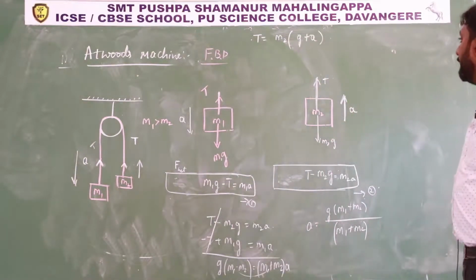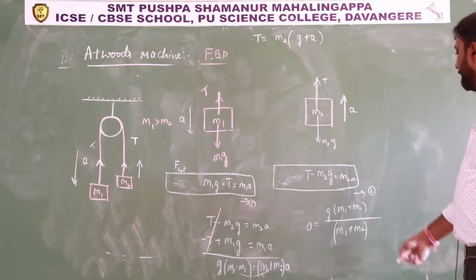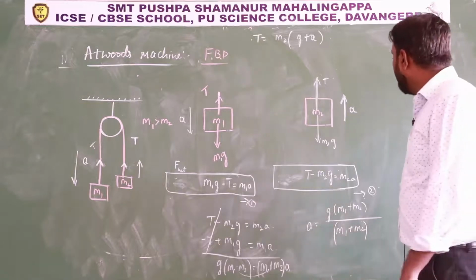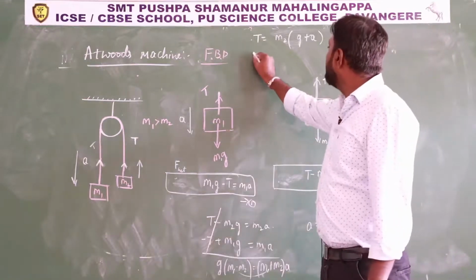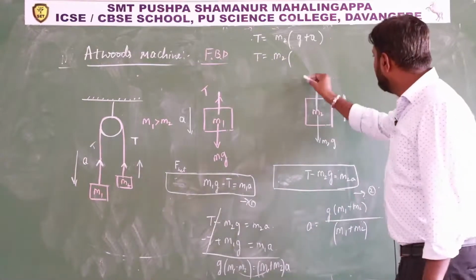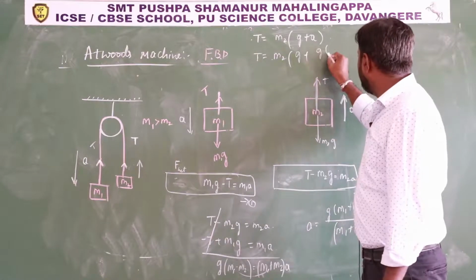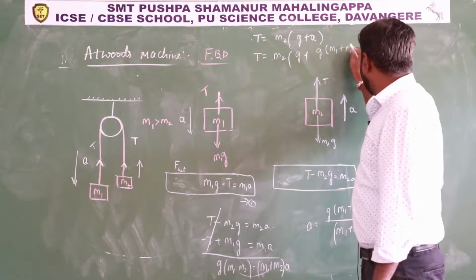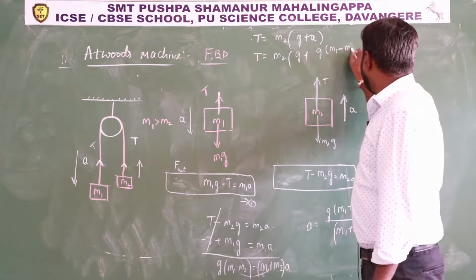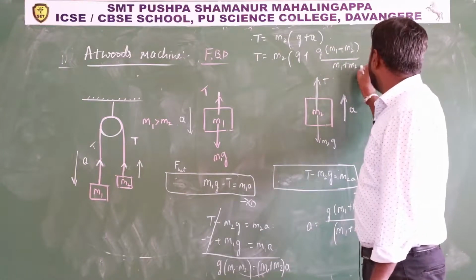If I take m2 common outside, T equals m2 into g plus the value of a, g into m1 minus m2 divided by m1 plus m2.